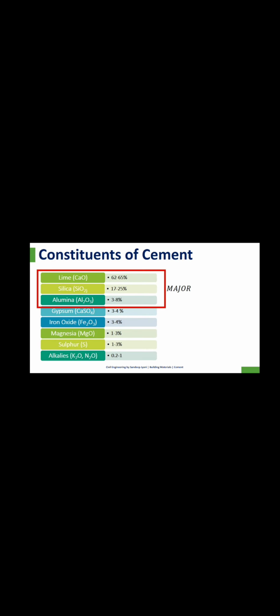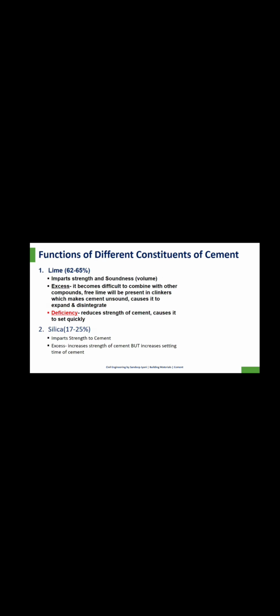Constituents of cement: lime 60 to 65%, silica 17 to 25%, alumina 3 to 8%, gypsum 3 to 4%, iron oxide 3 to 4%, magnesium 1 to 3%, sulfur 1 to 3%, alkalis 0.2 to 1%. Lime imparts strength and soundness. In excess, it becomes difficult to combine with other compounds. Free lime will be present in clinkers, which makes cement unsound, causes it to expand and disintegrate. Deficiency reduces strength of cement and causes it to set quickly.